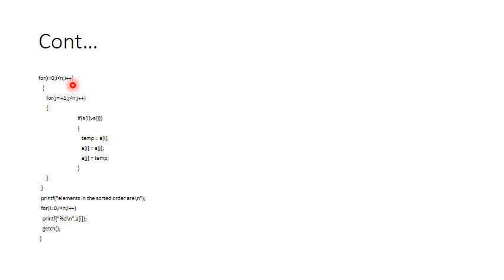Now the value of i becomes 3, and subsequently the value of j becomes 4. So A of 3 will be kept stationary, and you will compare the value of A of 3 with all the rest of the elements, and find out the smallest element from A of 3 to A of n, and that element will occupy the place of A of i. This process will be repeated till all the elements are kept in ascending order.